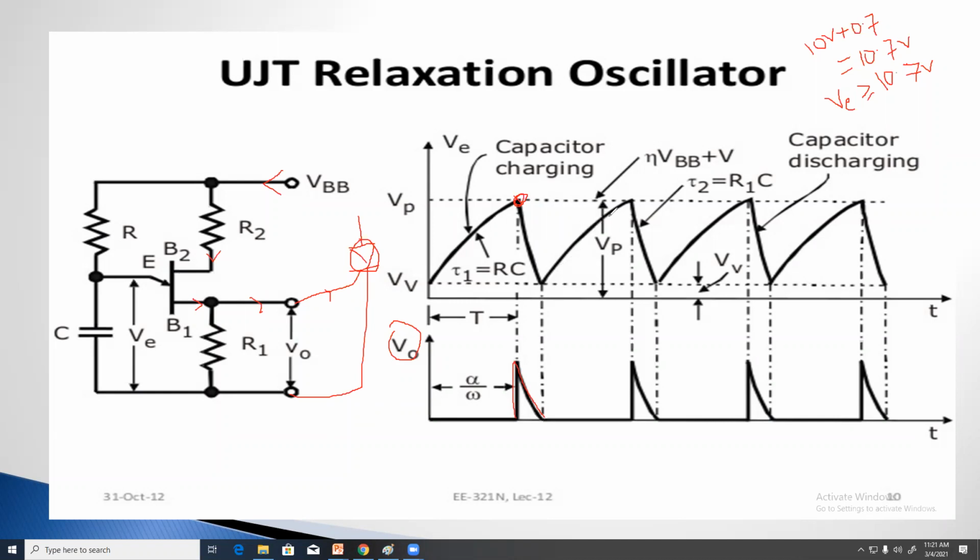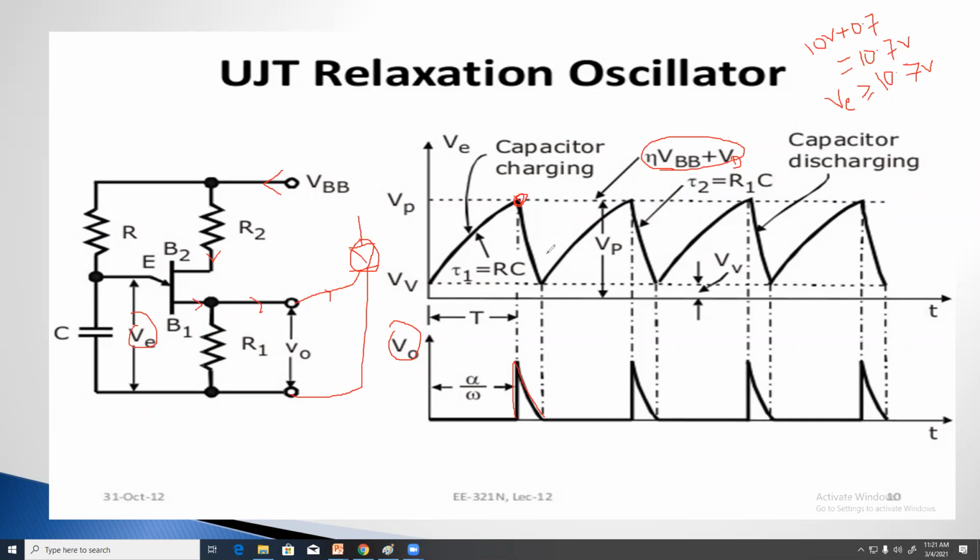Again, when the capacitor voltage or emitter voltage reaches this point, eta into VBB plus VD. Clear? Why have we taken the VD here? Here the PN junction is there in the emitter terminal. PN junction means it will act as a diode, so a small amount of voltage will be dropped. So this voltage should be overcome, the voltage across the center terminal plus this base terminal.